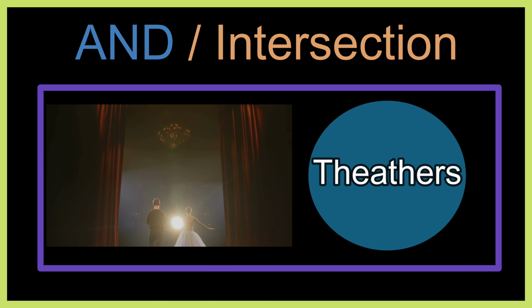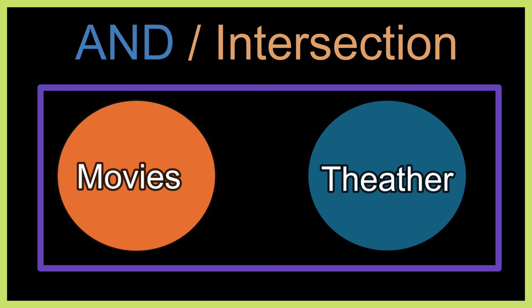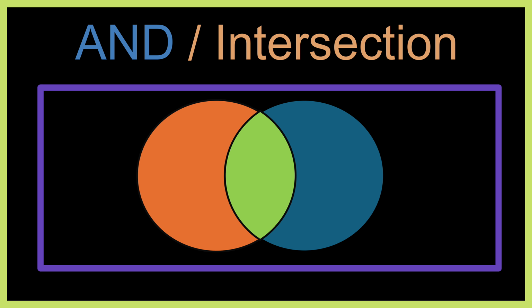Now let's say Mary went to the movies and to the theater. This proposition is only true when Mary went to both places. And where is this both in our Venn diagram? It's exactly in the intersection of the 2 sets. The intersection is that region where the 2 circles overlap. It represents all the elements that belong to both set P and set Q at the same time. So when we say P and Q, we're talking about the intersection. Mary must be in both sets simultaneously for the proposition to be true.